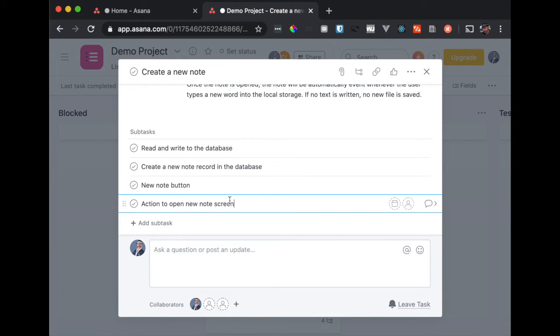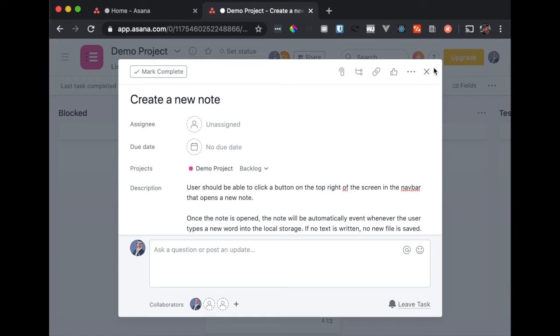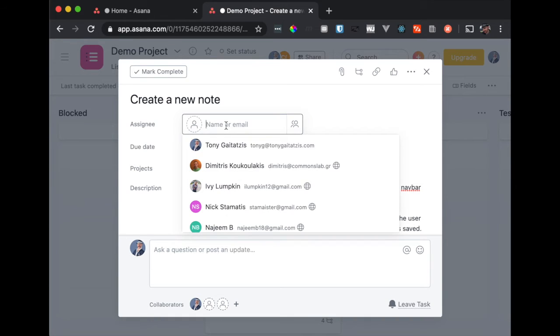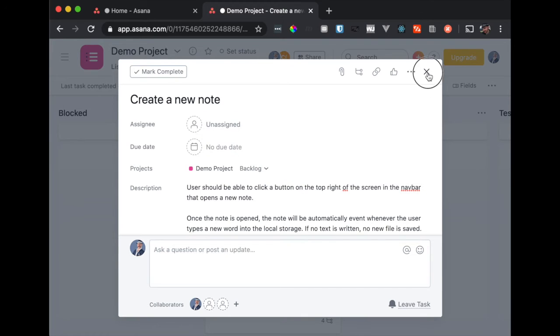We find out, maybe there's an API involved and you need to assign the API developer to that, or there's the app developer, you assign the app developer, there's the graphic designer. So there might be several tasks and you can assign people to specific tasks in this story. And a story might be related entirely to the API or entirely to the app. And so you can assign this entire story to one person, a developer or whatever.